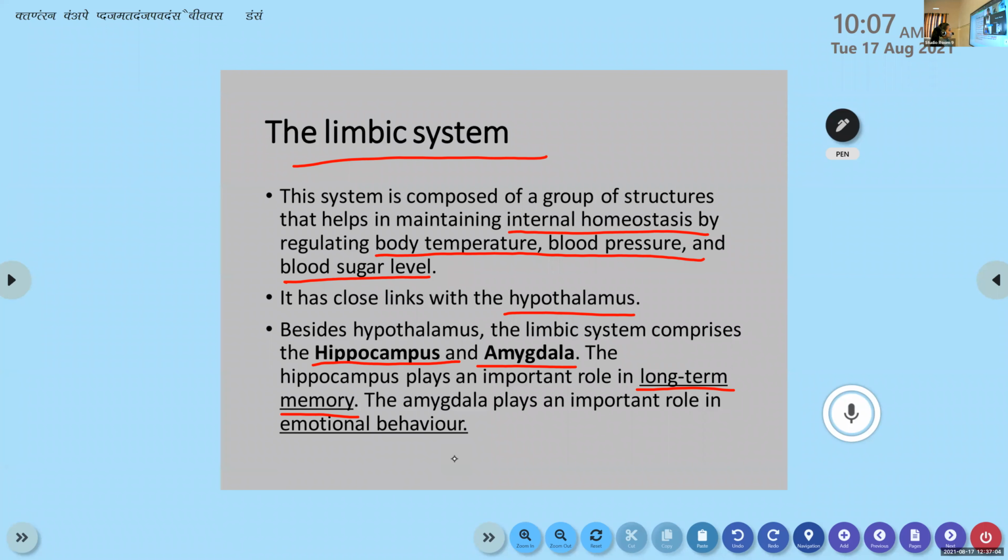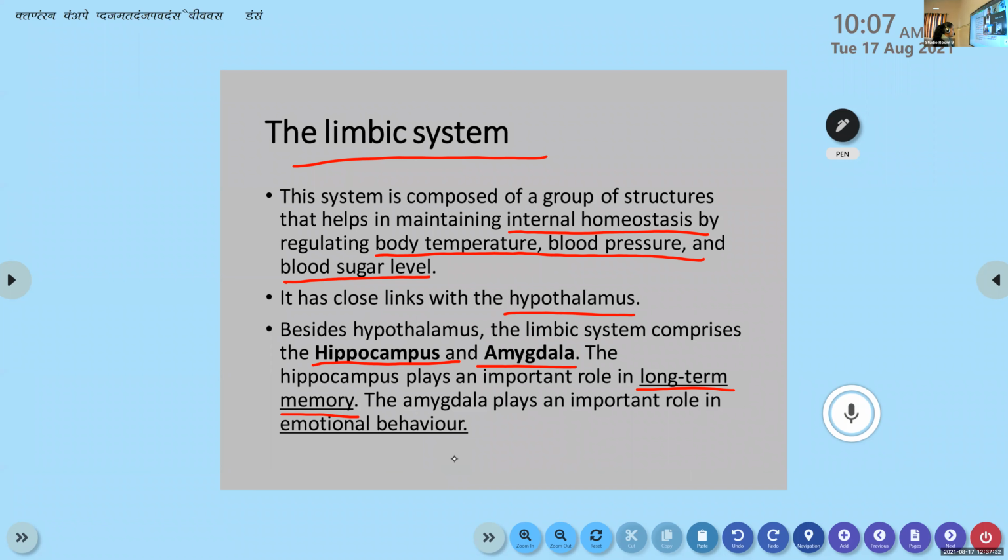So the hippocampus has an important role in long-term memory. This is a part of the brain, which is a part of the limbic system also. It converts short-term memory, STM, into long-term memory, LTM. So after 20 years, if you still remember about the hippocampus, it is again because of the hippocampus. Understood? Yes, that maintains your long-term memory.